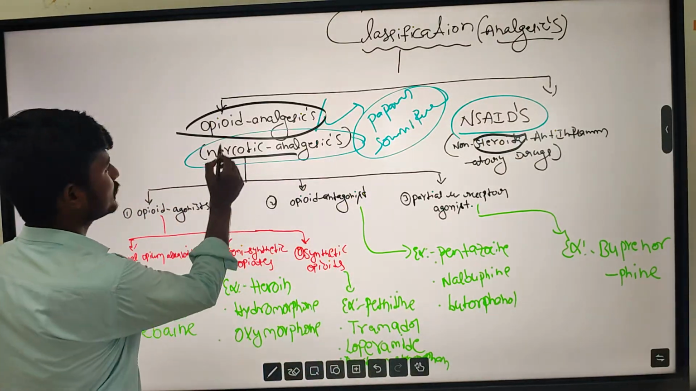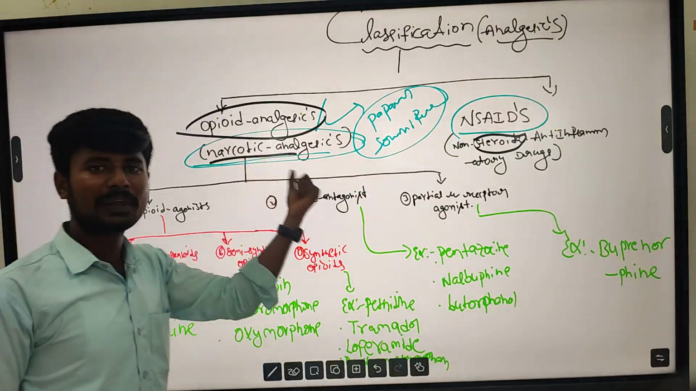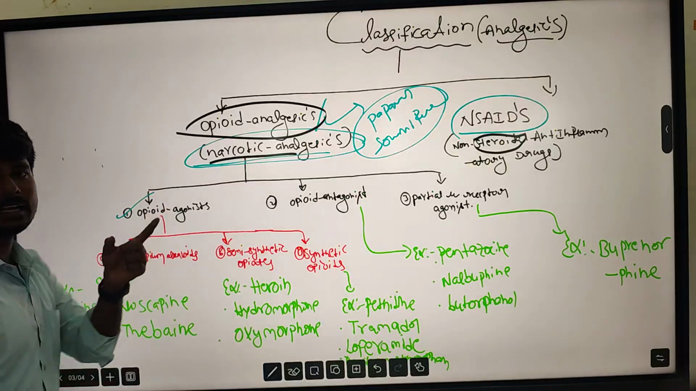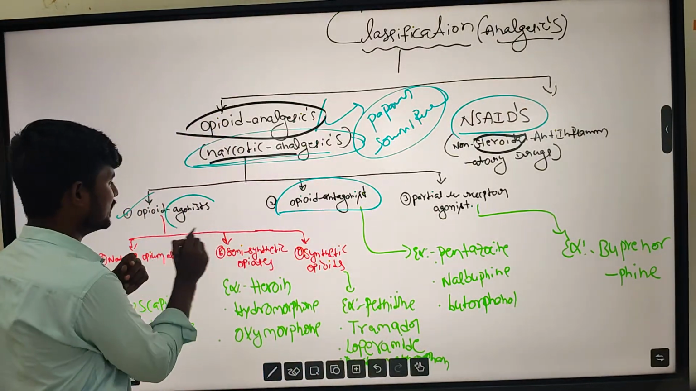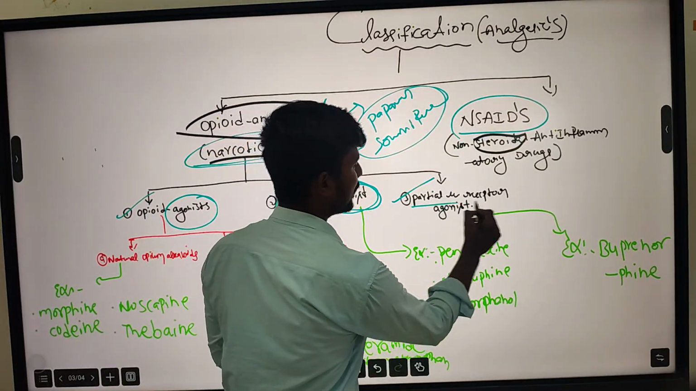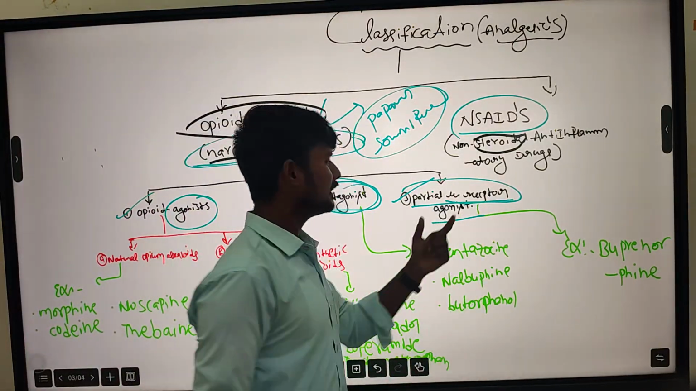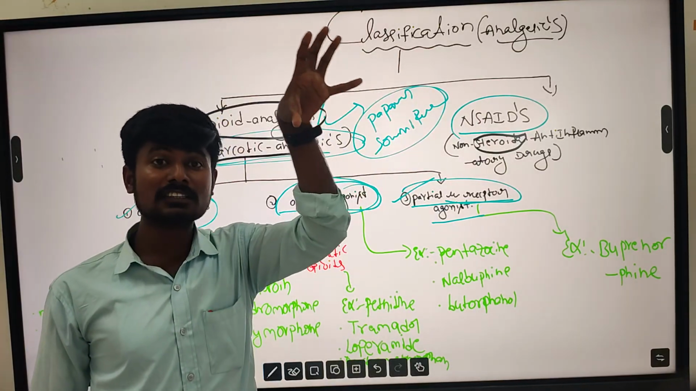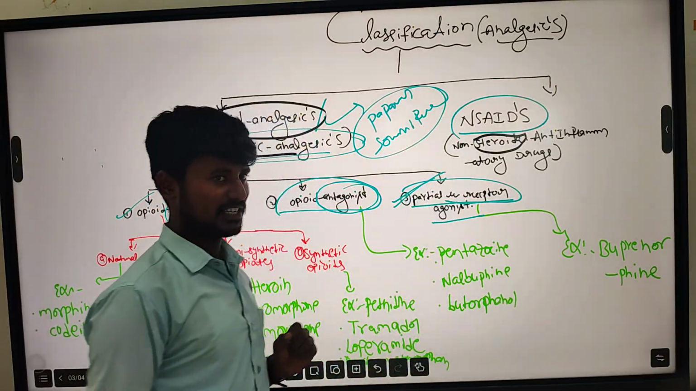Opioid or narcotic analgesics are classified into three main types. The first is opioid agonist, the second is opioid antagonist, and the third is partial mu receptor agonist. The mu receptor is where these analgesic drugs mainly act, at the cellular level. I will explain this in the mechanism of action of morphine.